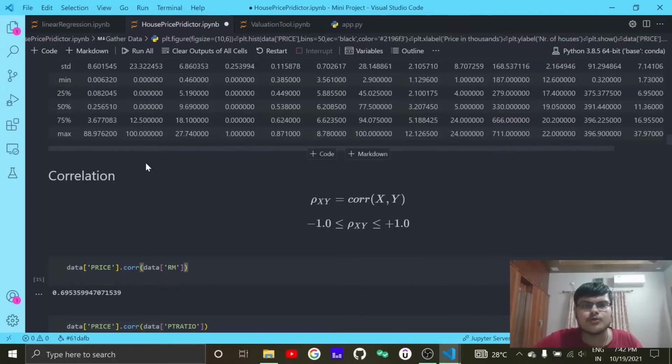In house price you may use your common sense that, okay, crime might be there, so crime will have a negative impact, so it should have a negative correlation, like that. And then you can actually use correlation to verify the assumption that you have made, and check whether your assumption is true or false.